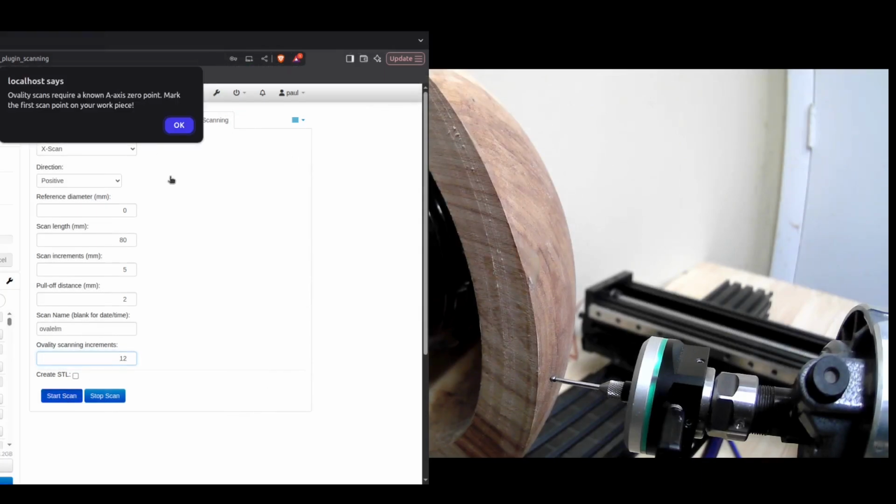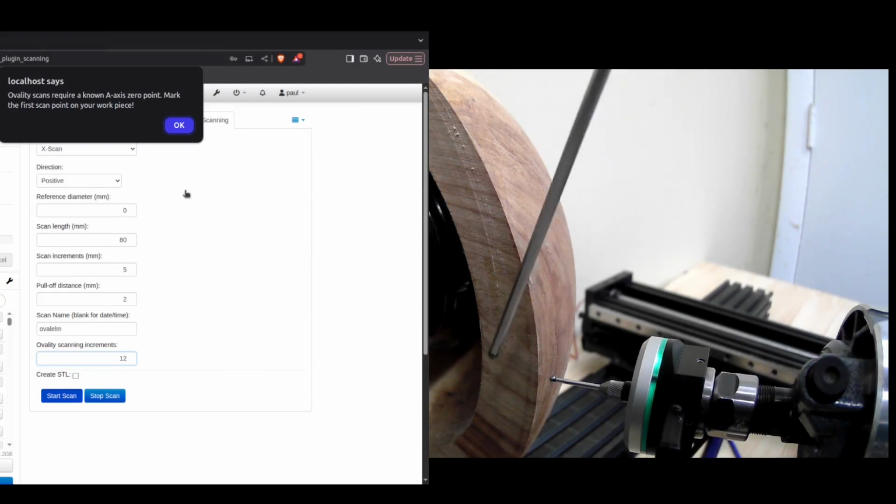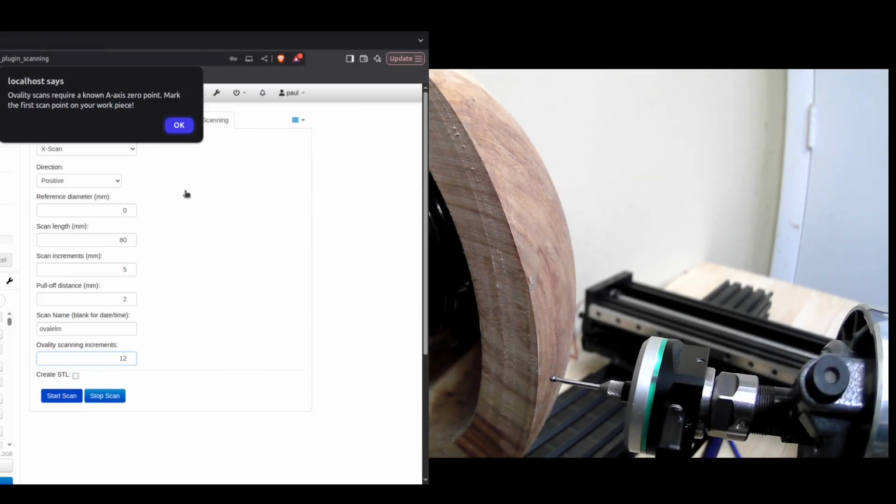So we'll start our scanning. It does say that we need a known A-axis point, so typically what you do is you mark this now because that now has to be your X0, Z0, A0 point for any additional operations you're going to do.